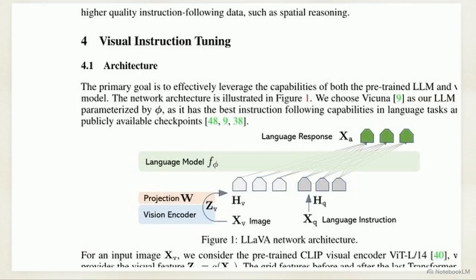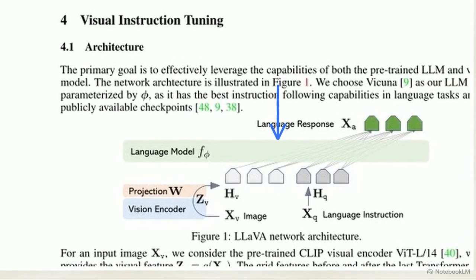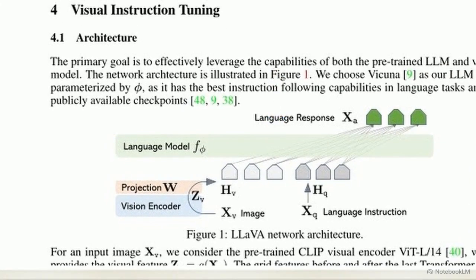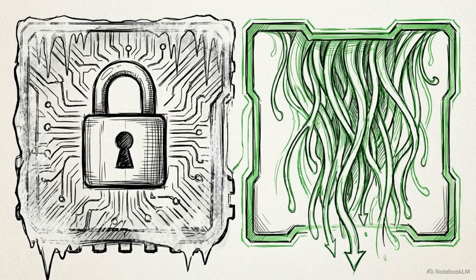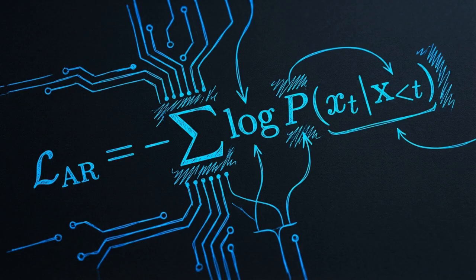Once aligned, the model enters Stage 2, end-to-end fine-tuning. The language model is unfrozen, allowing it to learn directly from the 158,000 synthetic conversational examples generated by GPT-4. Isolating the baseline feature alignment from the complex instruction tuning protects the model's foundational knowledge, allowing it to safely absorb high-level reasoning. The effectiveness of Stage 2 comes down to the specific mathematical objective utilized during fine-tuning.